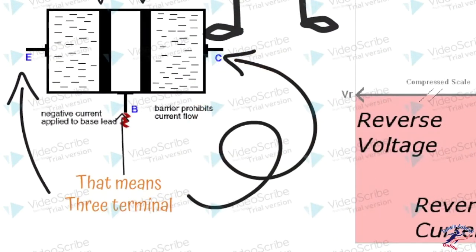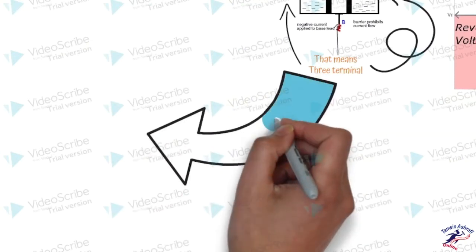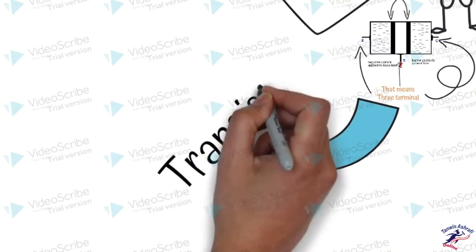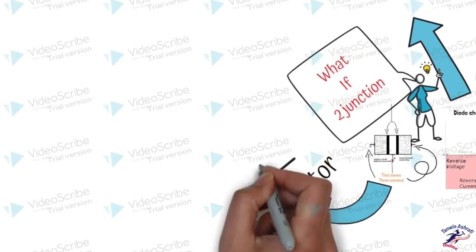So what we have: base is the control, emitter emits the charge, and collector collects the charge. The emitter emits charge, the base controls the flow of charge, whereas the collector collects the charge, and that leads us to a new device known as the transistor. Transistor: three terminal, three element resistors.